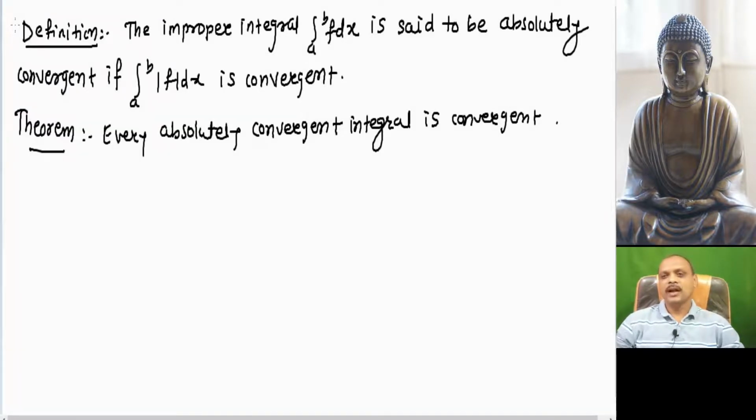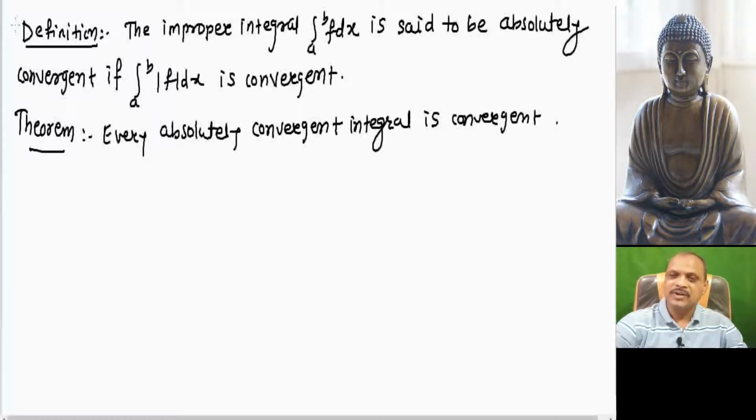Theorem: every absolutely convergent integral is convergent. What is meant by absolute convergence? When the function mod f is convergent, the function is said to be absolutely convergent.